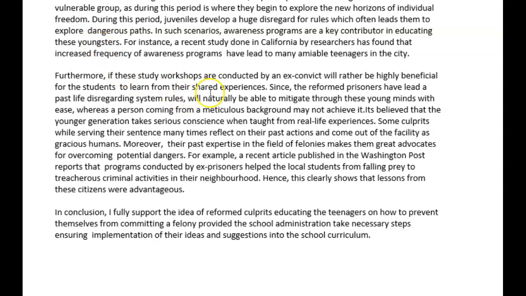So this was okay. And then I didn't really understand this sentence. They take serious conscience when taught from real life experiences. Didn't understand that. And then here, this idea didn't really seem to fit in anywhere. Okay. And then this was okay. But like I said, you had a couple of sentences that weren't entirely clear.